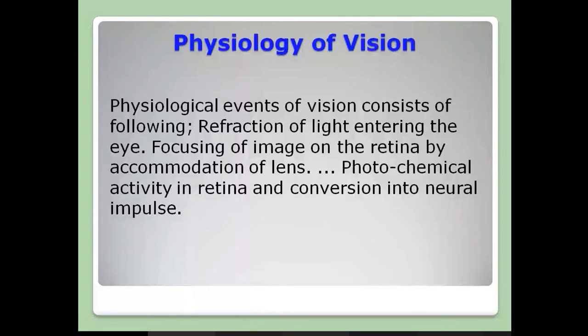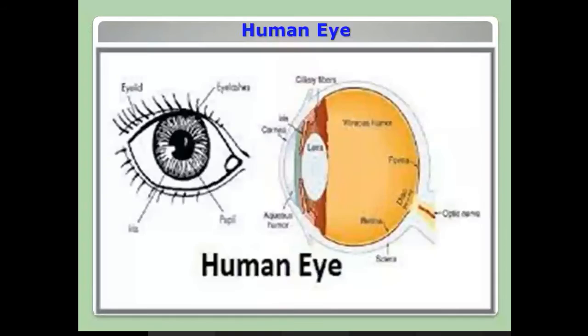And this is simply your human eye, structure of the human eye. Here you can see this is the eyelid. This is the eyeball, front portion of the eyeball. Back portion is there inside that cavity. And this is the cornea. The black color one is the cornea.